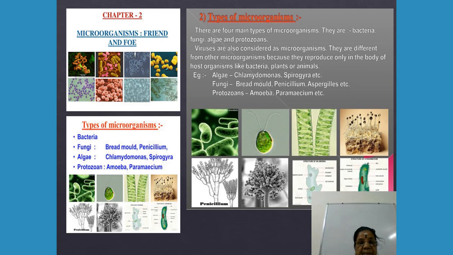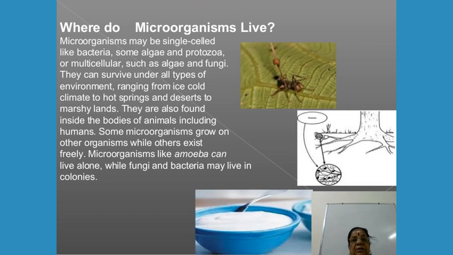Next, I hope you are able to follow this. So, we have seen the types of microbes with examples. Right? The next one: where do these microorganisms live? Microorganisms may be single-celled, such as bacteria, some algae, and protozoa, like amoeba and paramecium, or multicellular, such as algae and fungi.